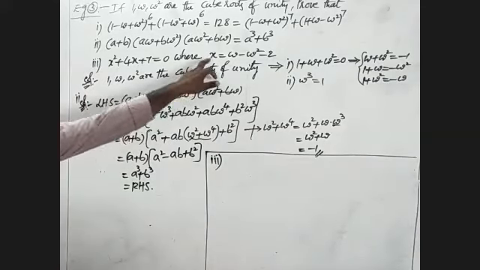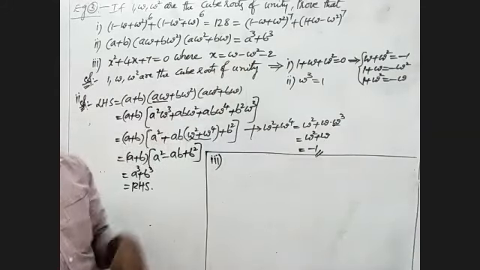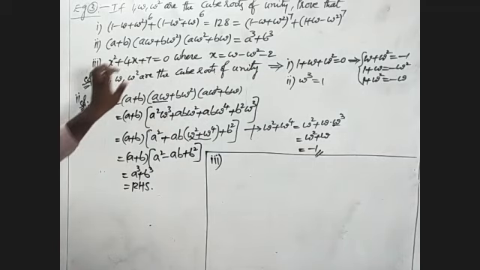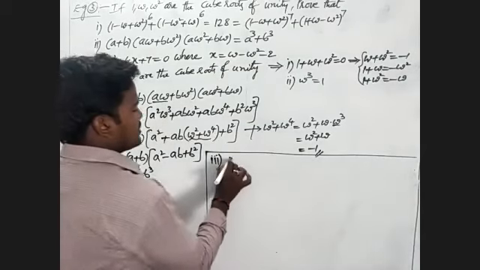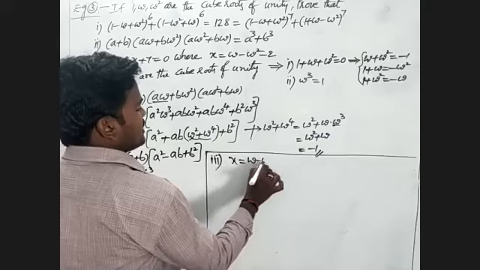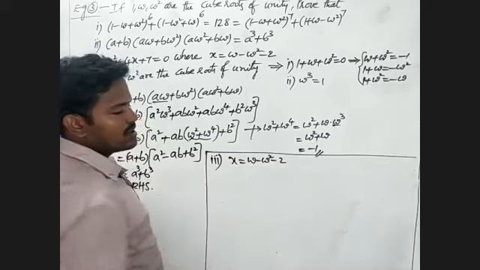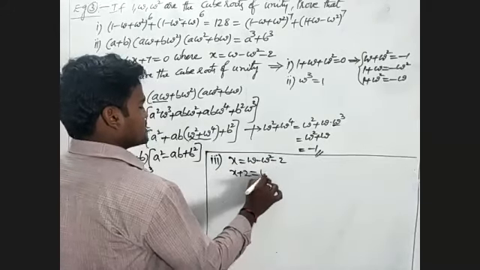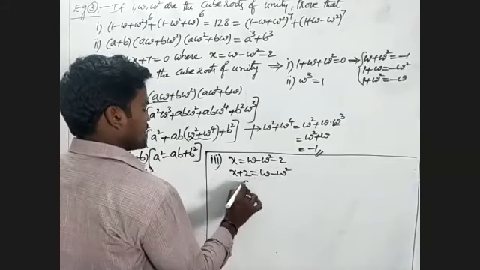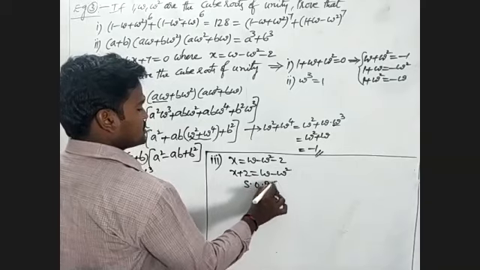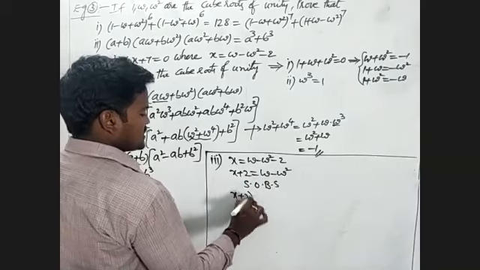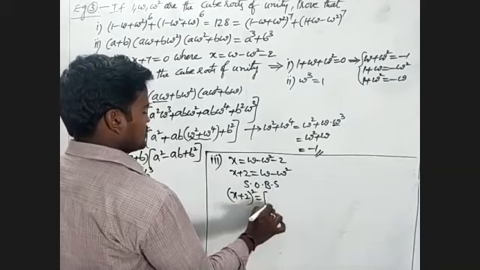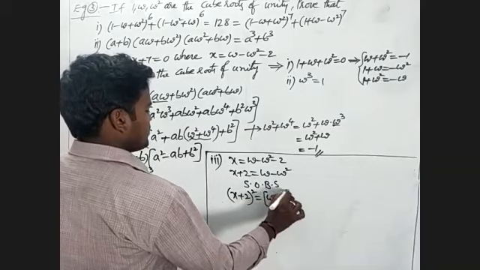If x is equal to omega minus omega square minus 2, then prove this condition. First, what is the given condition? x is equal to omega minus omega square minus 2. Minus 2 becomes this side, so I will write x plus 2 equal to omega minus omega square. Squaring on both sides, I will write (x plus 2) whole square is equal to (omega minus omega square) whole square.